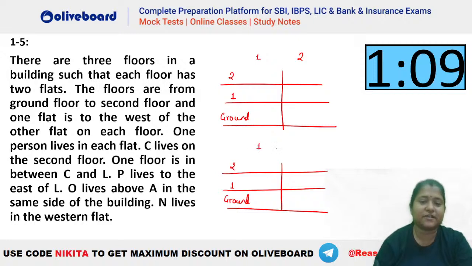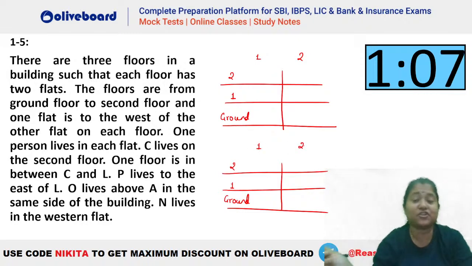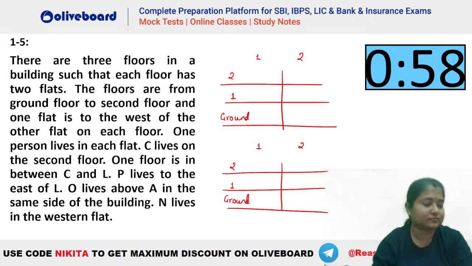So what is the arrangement that you guys are getting? Quickly mention the arrangement, guys. All those who have completed it, mention the arrangement that you are getting here. CO, okay.